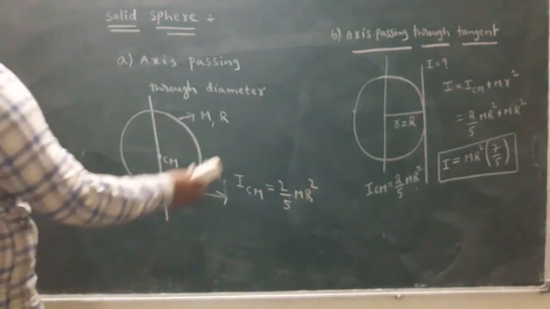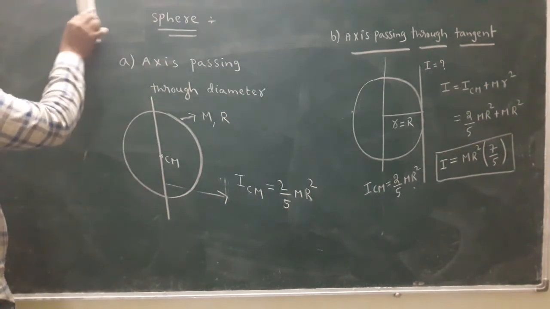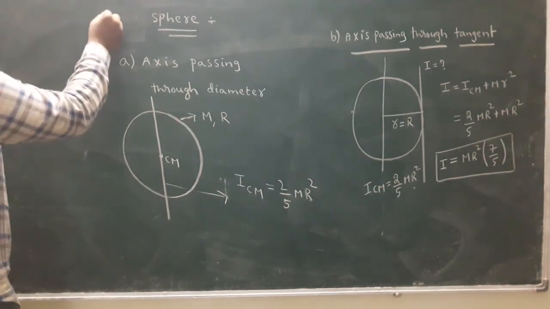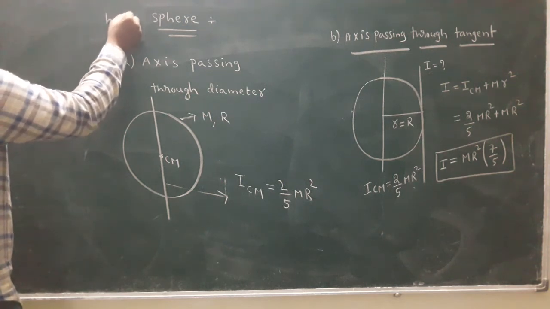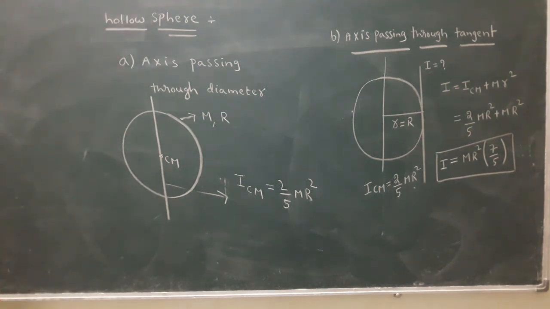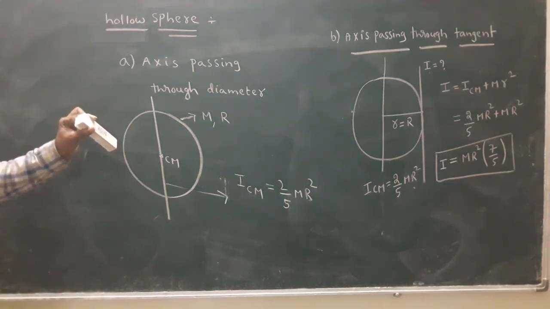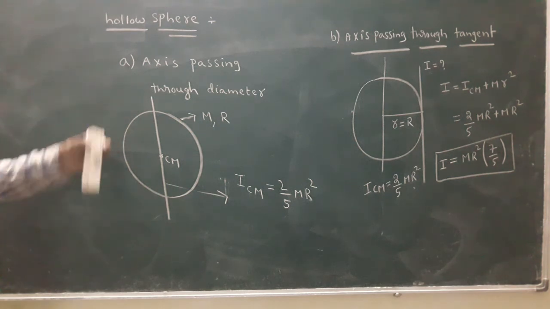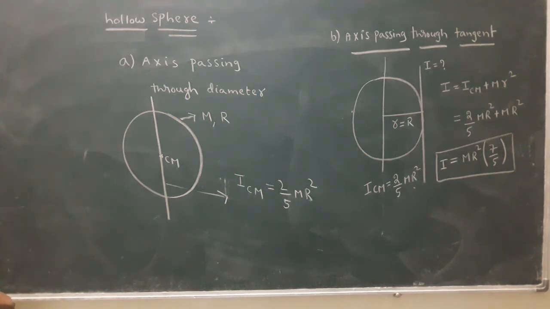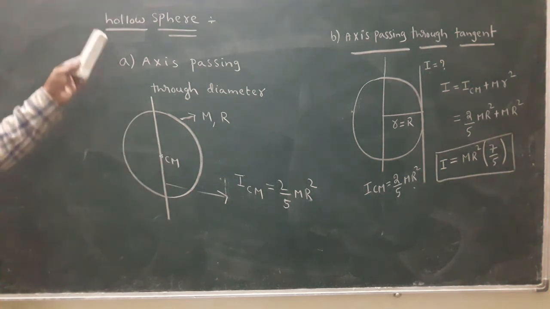Look here now. Next, I discuss the hollow sphere, also called a spherical shell. What is the difference between a solid sphere and a hollow sphere? If mass is present inside, it is called a solid sphere.